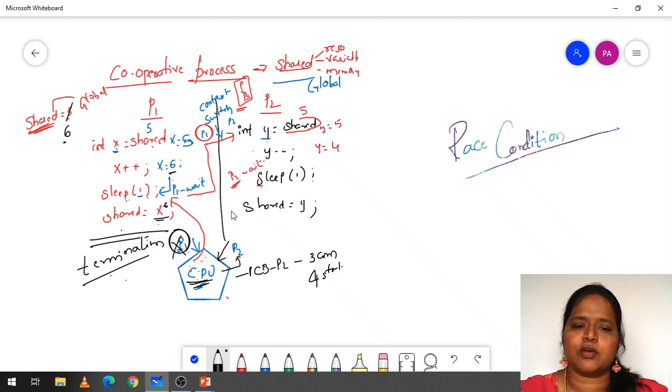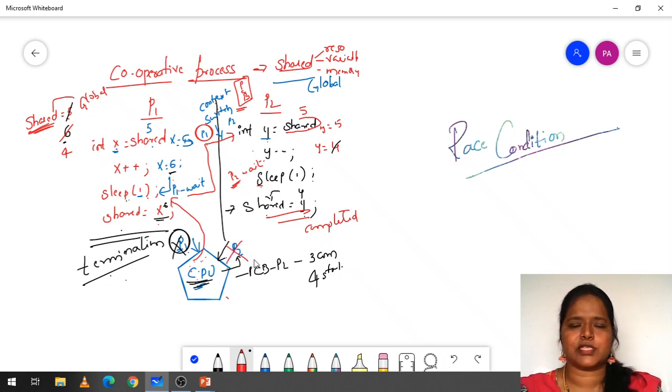Now the CPU encounters shared = y. What is the value of y? Here the value of y is 4. That value 4 is going to be updated in shared, so now 6 will be overwritten by 4. Now this process also completed, and both processes have terminated.